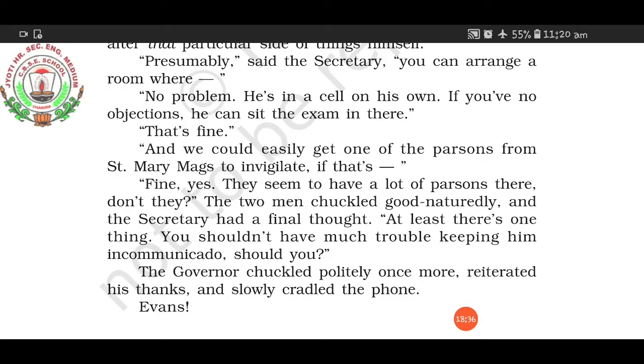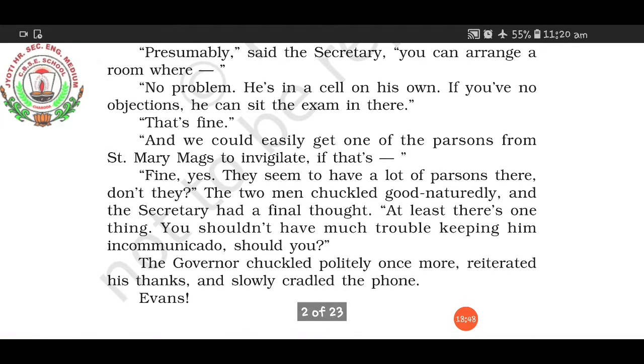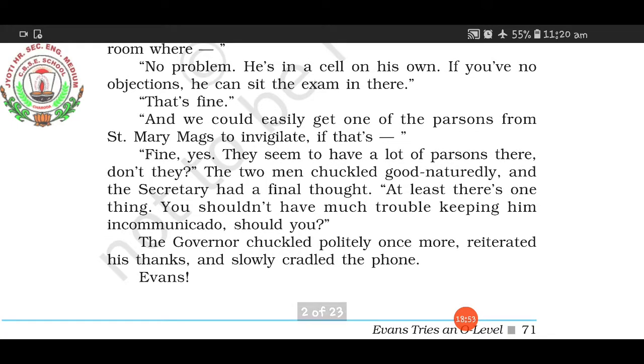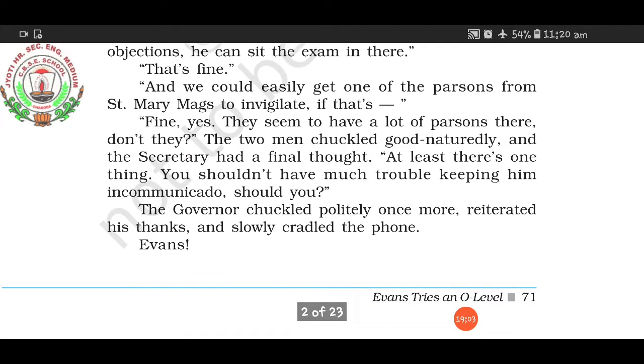Evans. Now, when the governor said that he is already there in one of his own rooms, so why don't you conduct the exam in that cell itself? That's where he is staying all alone. The secretary said that, yeah, definitely, we can conduct the examination over there. And the governor suggested that we can do one thing. For the invigilation purpose, we will call a parson, a priest. One St. Mary Mag's church is there. From there, we can call one priest to do the invigilation. What do you think? And then the secretary said, yeah, definitely.